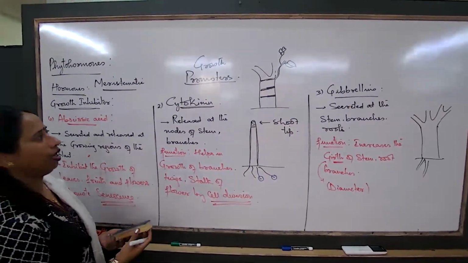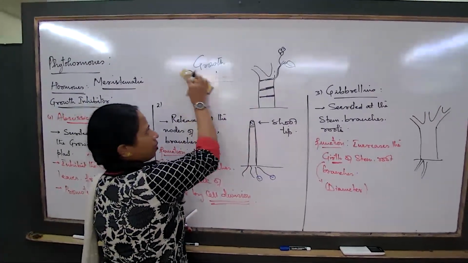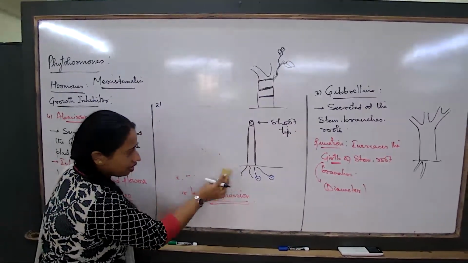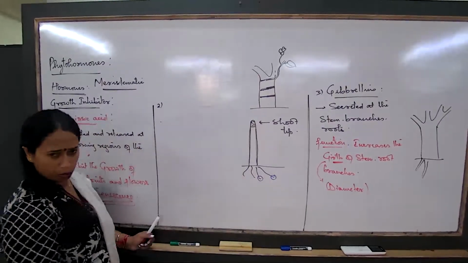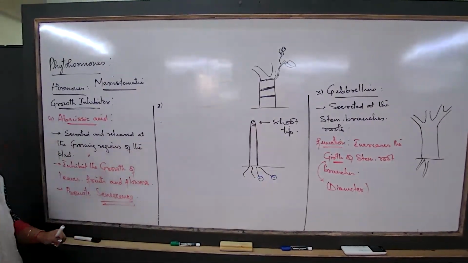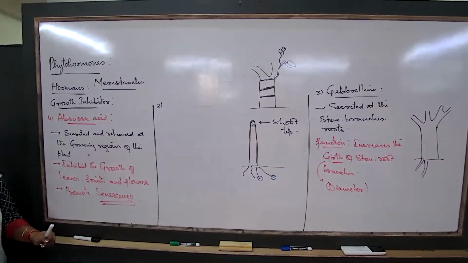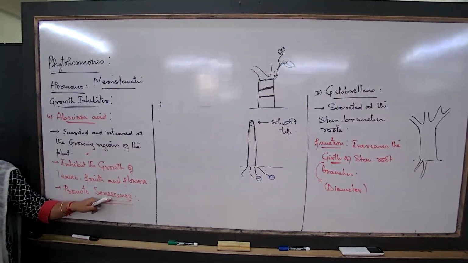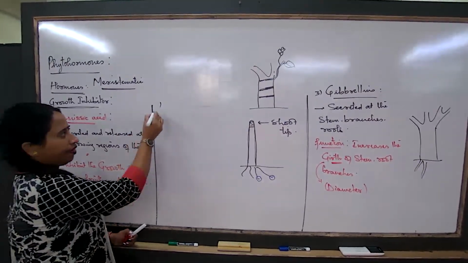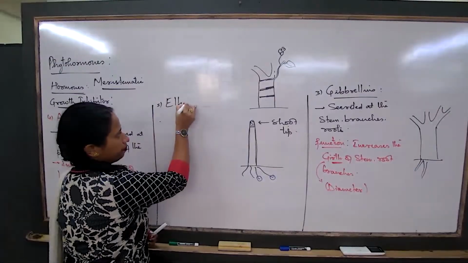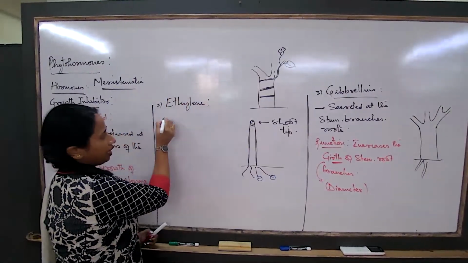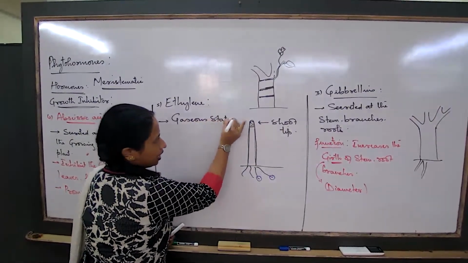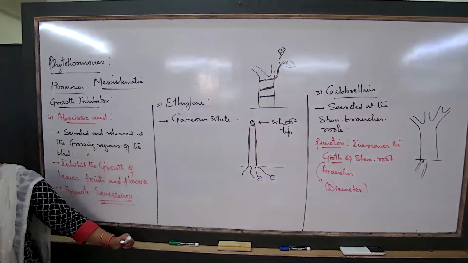One more hormone that we talk about is not a promoter. The fifth hormone that we are talking about is neither a promoter nor an inhibitor, it's a neutral hormone. That is senescence, meaning aging of the plant parts, the shedding of the plant parts. The fifth that we talk about is ethylene. Now, ethylene, one special feature is that this is the only specific hormone in the gaseous state.